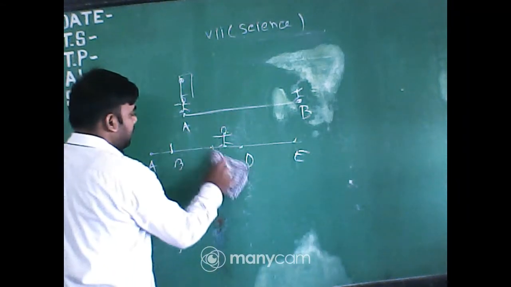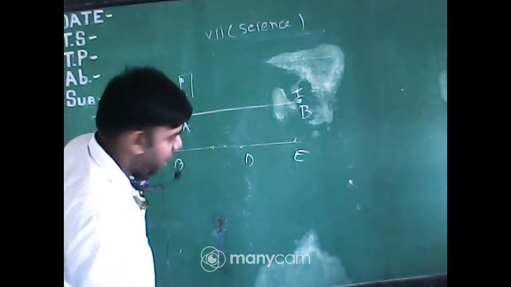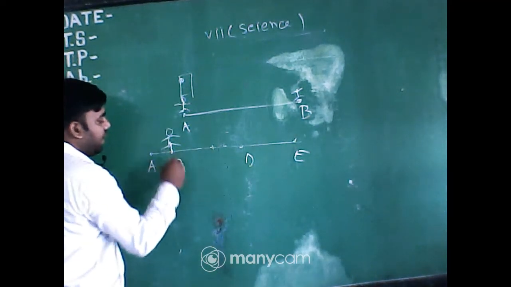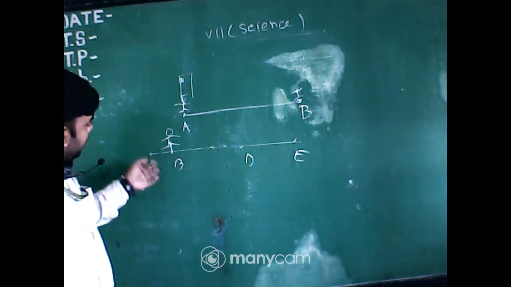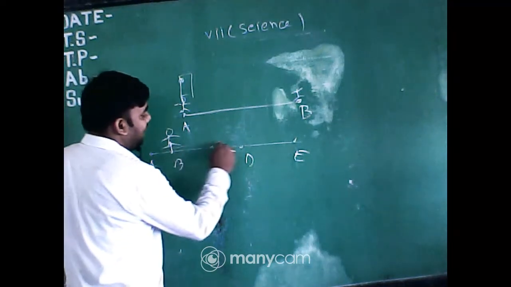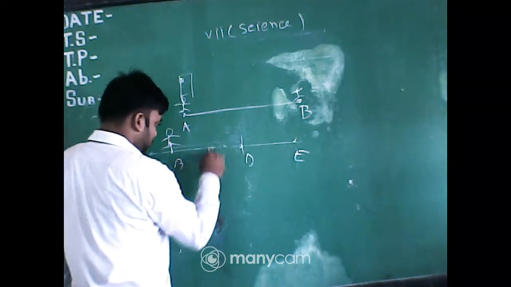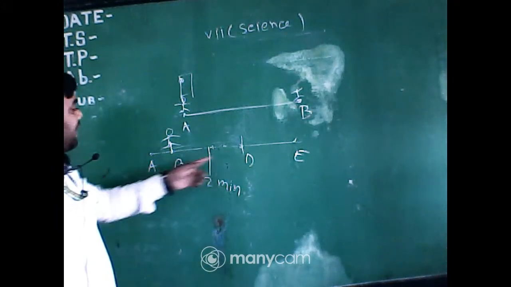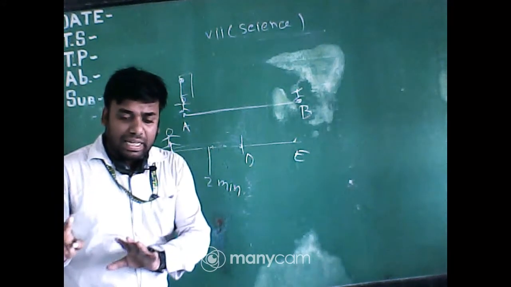Now, students, that boy who is standing at B starts walking along towards D. After 2 minutes, he reaches point D. So you can say, sir,